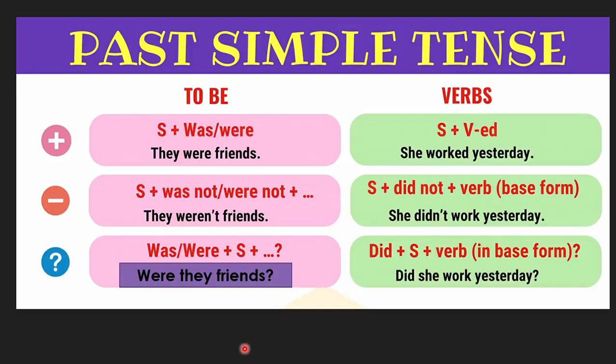Alright, here you have the structures again. Verb to be is a different structure. We need was and were. Okay, were they friends? An example for a question. And for all the other verbs, we need did. Did is the auxiliary. Didn't. Did you work yesterday? But remember, we need base form for questions and negatives.